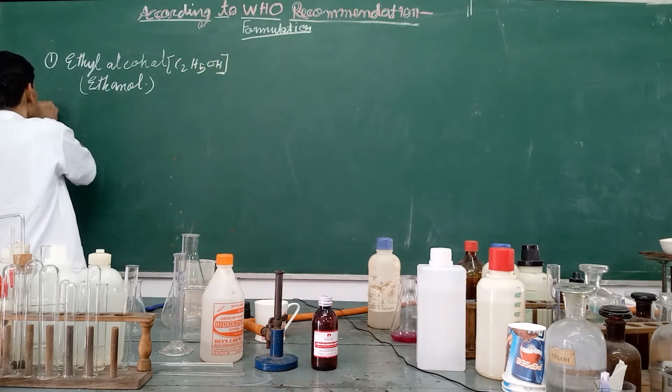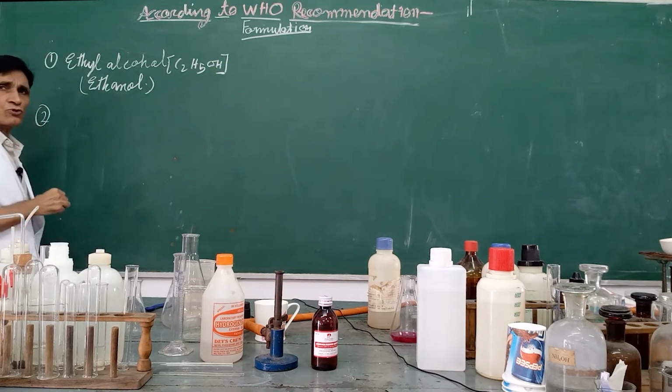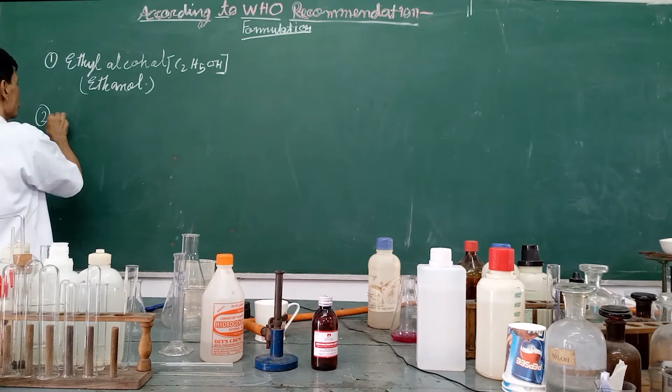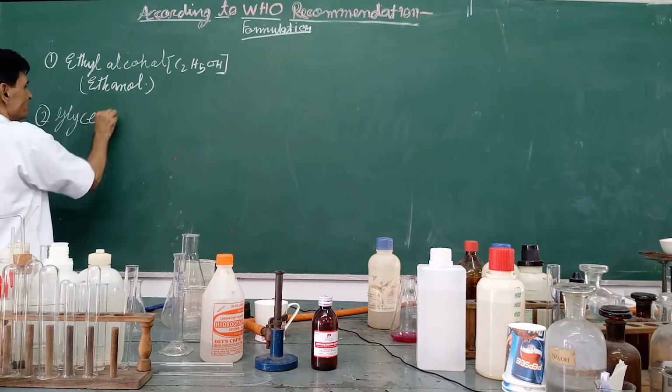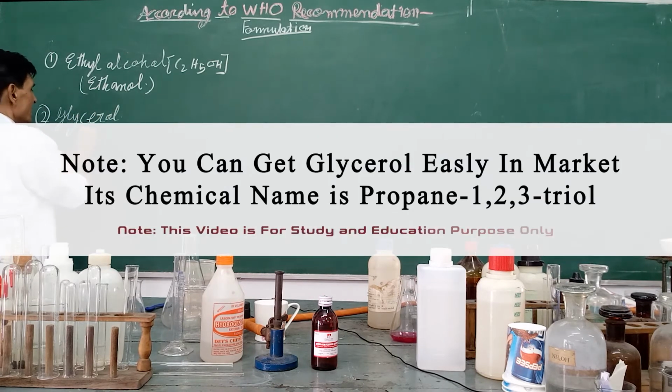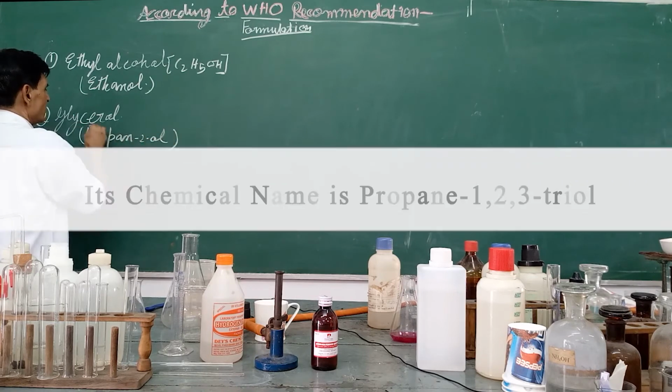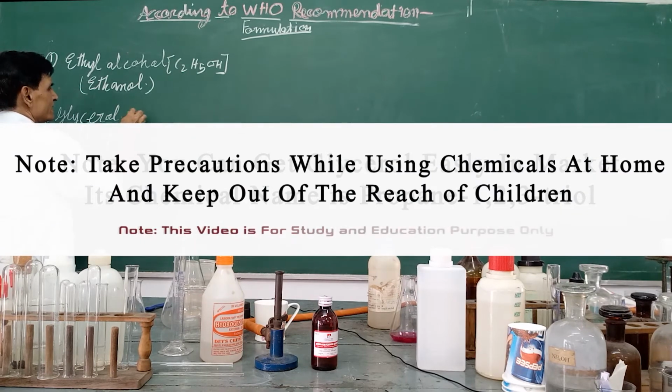The second component is glycerol, commonly known as glycerine. Its chemical name is propane-1,2,3-triol, and its chemical formula is C3H8O3.